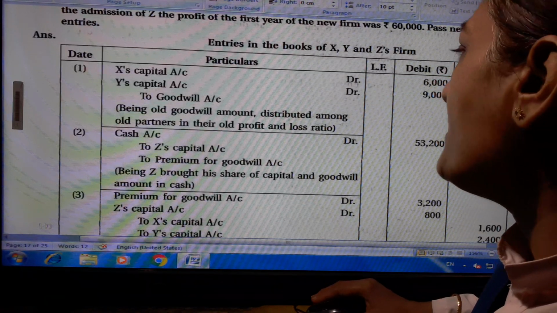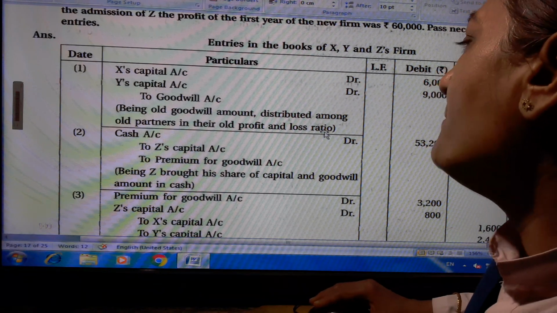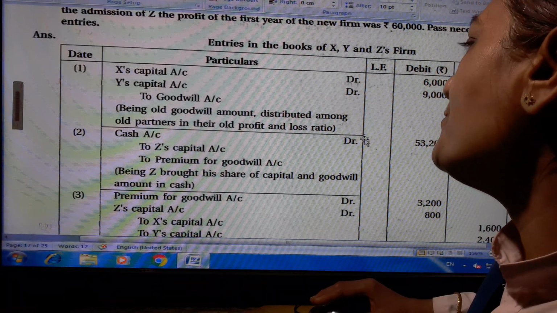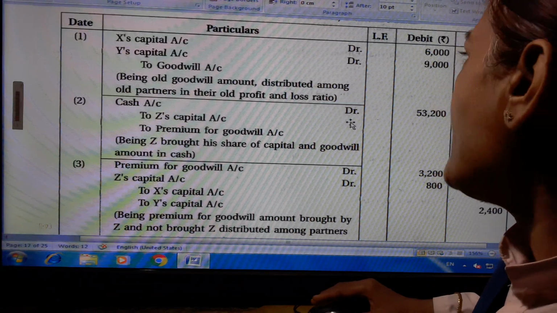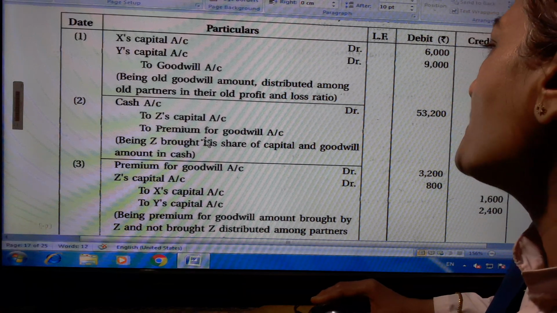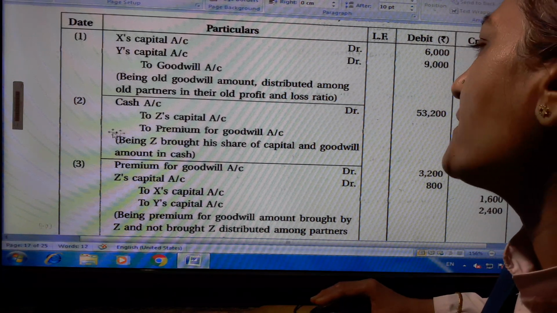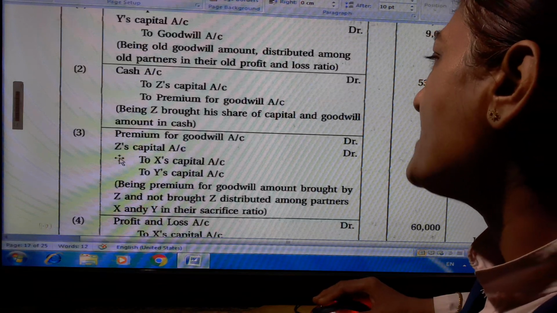X's capital account debit 6,000, Y's capital account debit 9,000 to goodwill account 15,000. Being old goodwill amount distributed among old partners in their old profit and loss ratio. Cash account debit 53,200 to Z's capital 50,000, to premium for goodwill account 3,200. Being Z brought his share of capital and goodwill amount in cash.